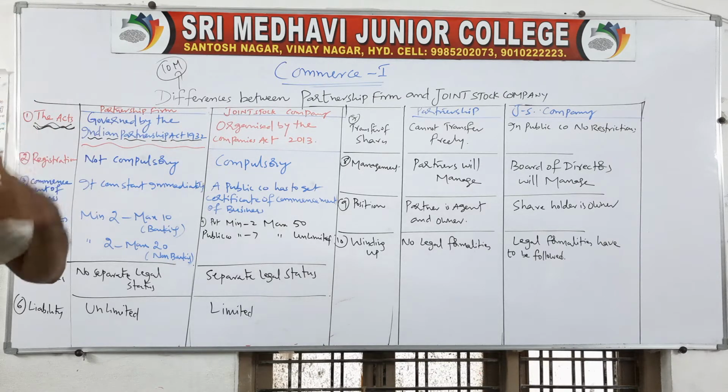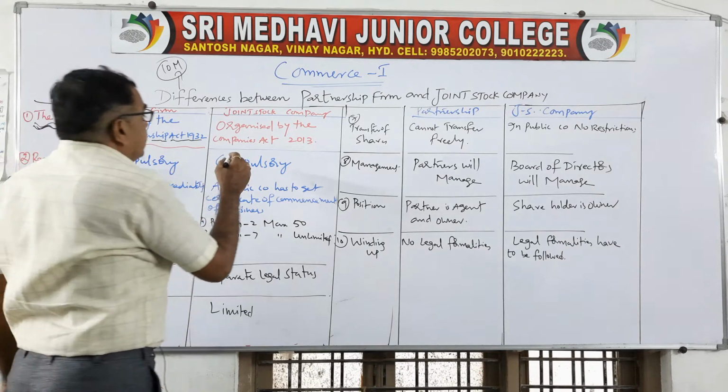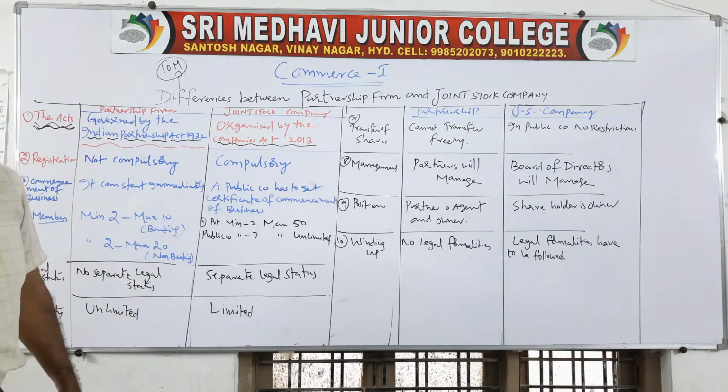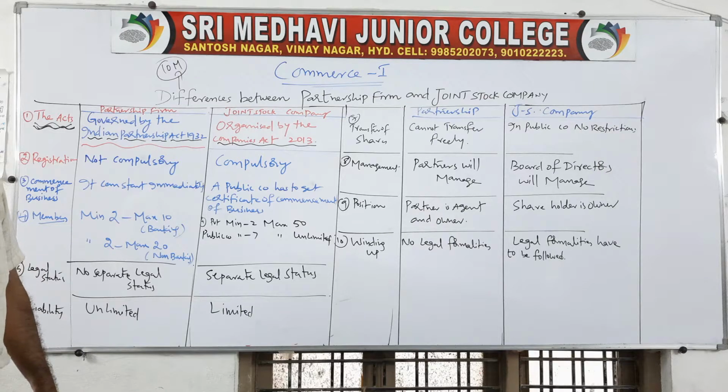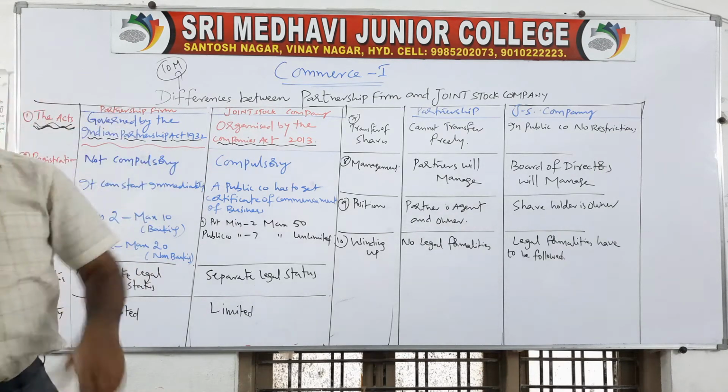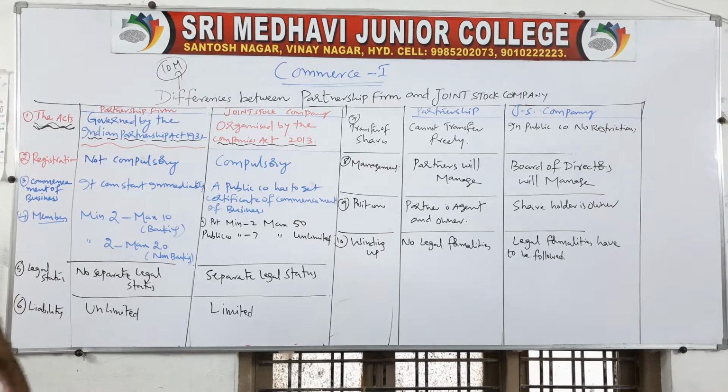When you are establishing a joint stock company, either a private company or public company, you have to follow the rules of the Companies Act 2013. The rules and regulations are clearly mentioned in this act, so accordingly you have to follow.